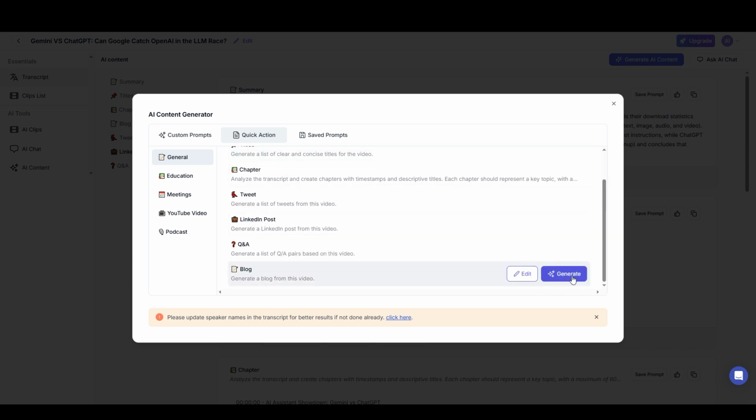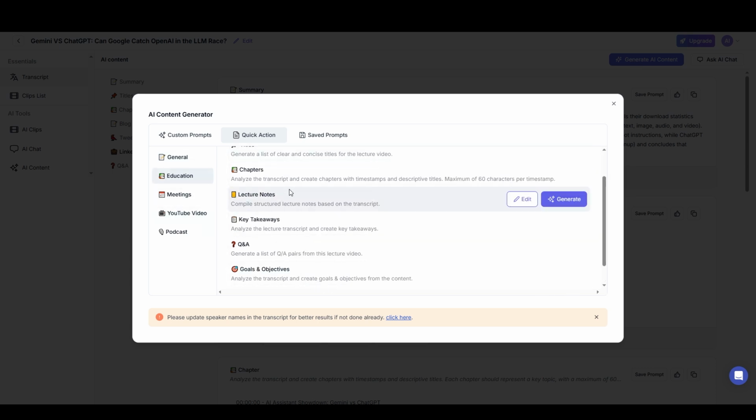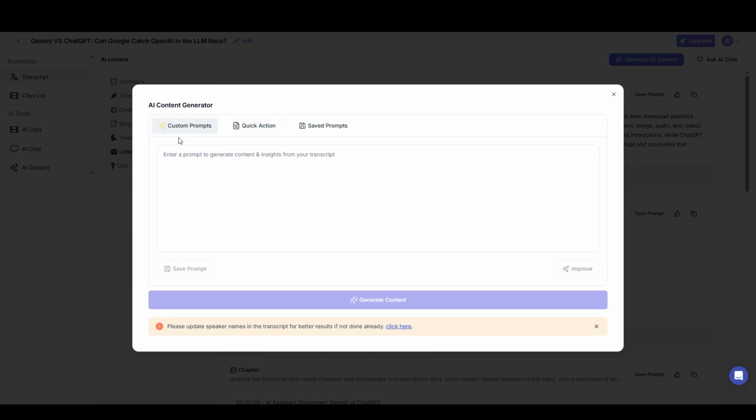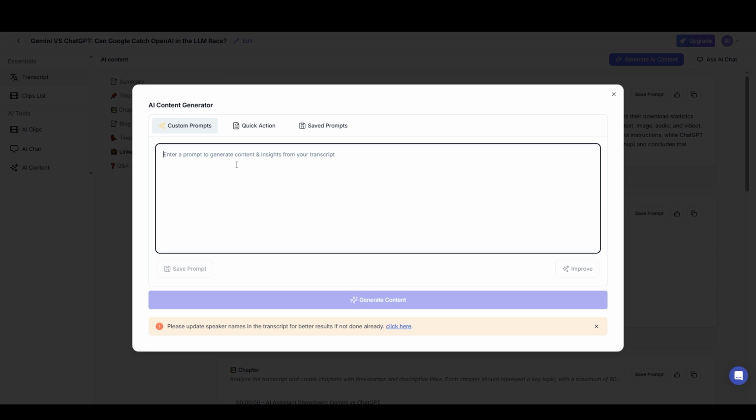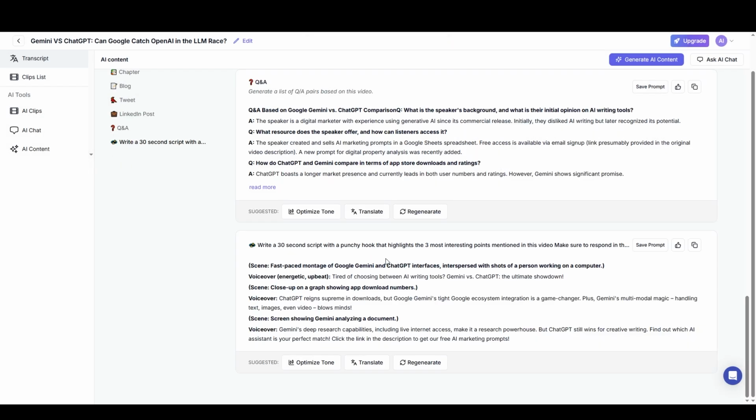So I could just say generate a blog post, for example, or generate lecture notes, or generate key takeaways. Or I can go to custom prompts and write a prompt such as, write a 30-second script with a punchy hook that highlights the 3 most interesting points mentioned in this video. I can save that prompt if I want to use it again later, or I can just say generate content. And you can see it's written me a little script, and it even included some direction.